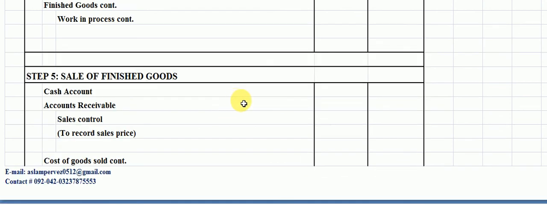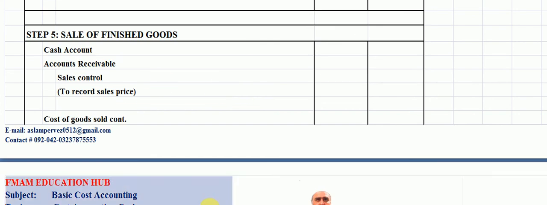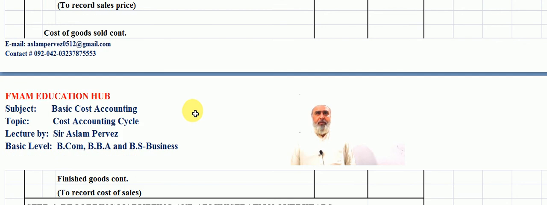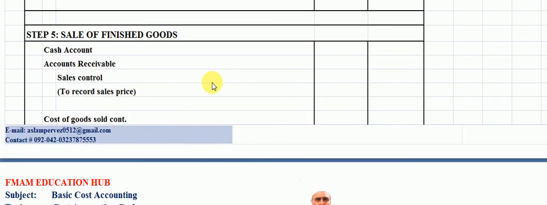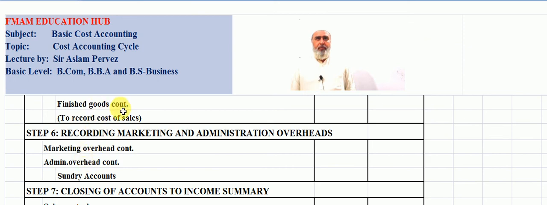At the time of sale of finished goods, there are 2 separate entries that will be passed. The part of finished goods which is sold in the market will be passed as cost of goods sold control and finished goods control.